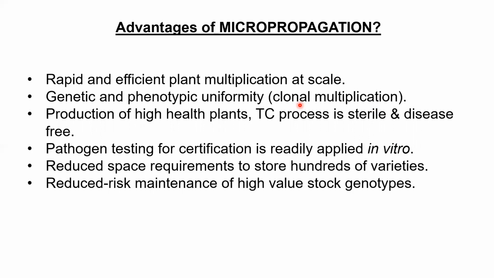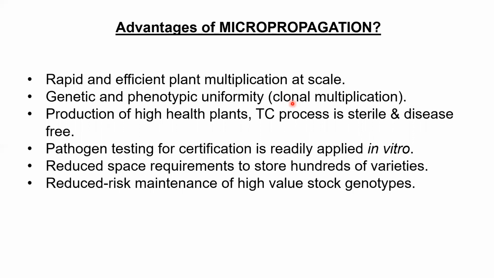If you have one plant, let's call that plant C, and then after micropropagation of 1 year, we have 1 million plants C. So all these plants will be clones of each other. They will have exactly the same genetic makeup.